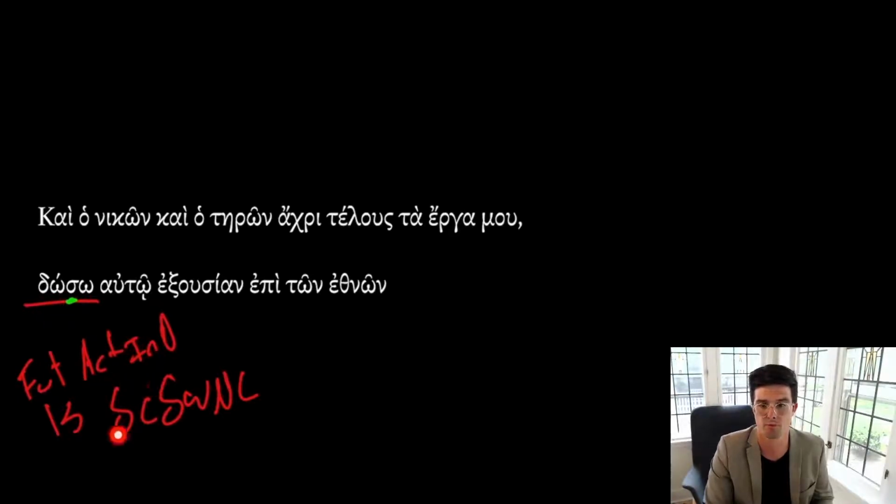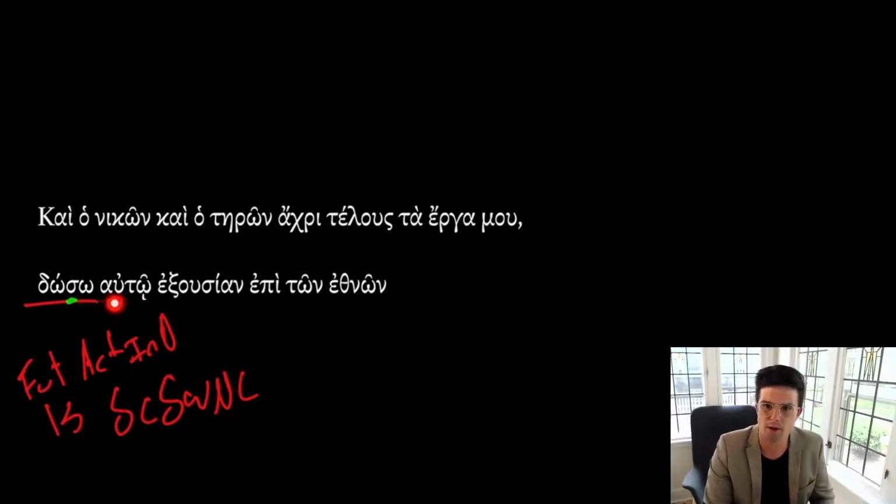So remember, in the present tense, mi verbs, which take their name from their ending here in the first person singular, are going to reduplicate in the present tense. So that's why we have didomi, and they reduplicate with an iota rather than an epsilon. That reduplication is lost, or it's not there, for the future tense. Rather, we have that characteristic sigma of the future. So the main verb in the sentence is going to be "I will give."